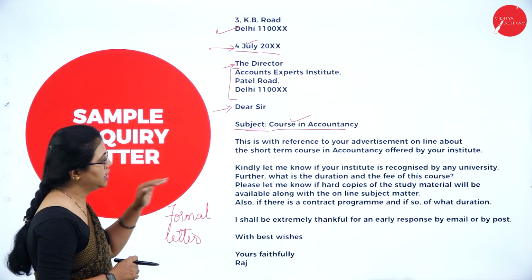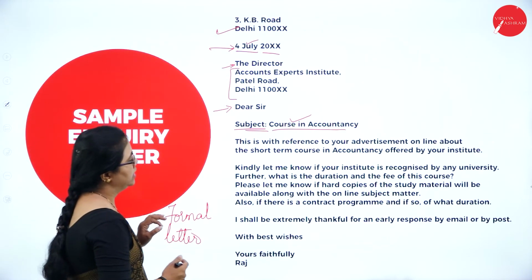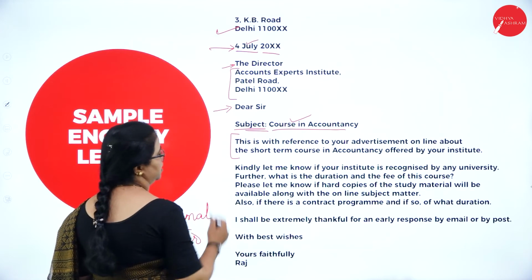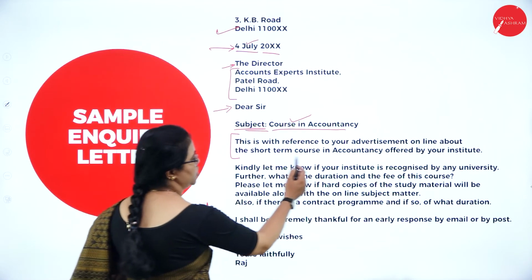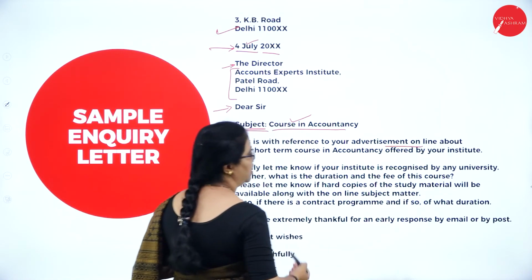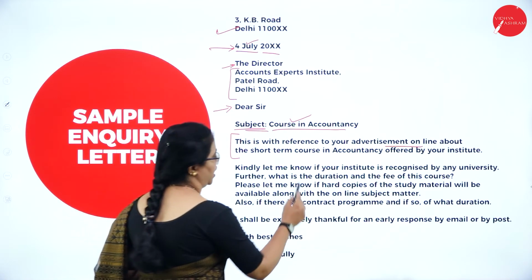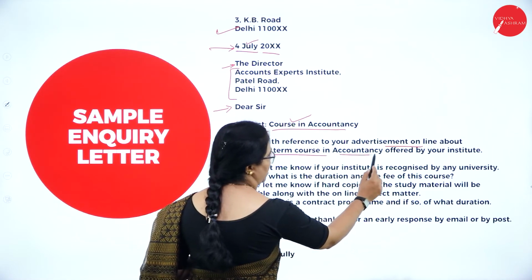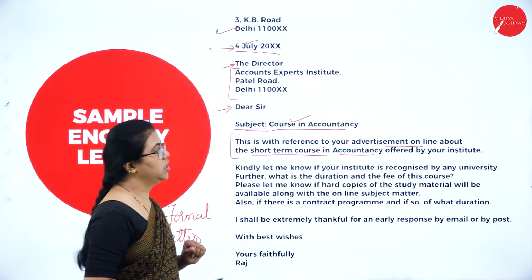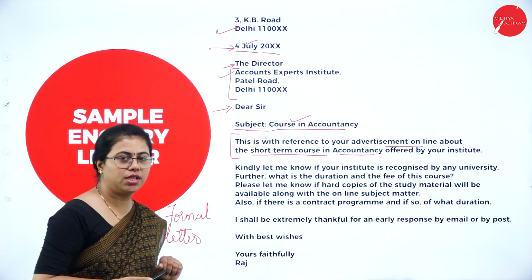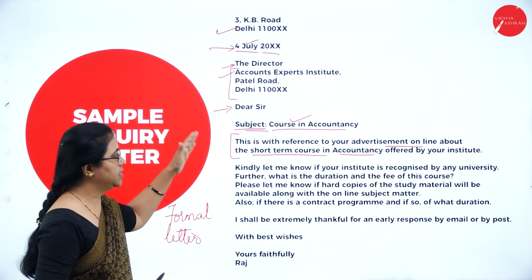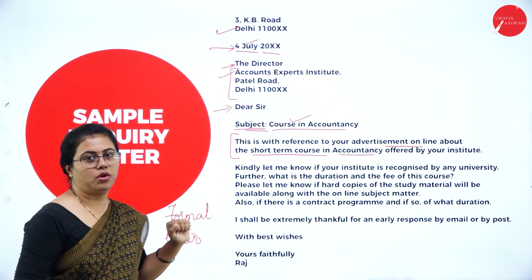So what is the letter all about? This person is citing the interest of this receiver in an advertisement. With reference to your advertisement online about the short-term course in accountancy, this is a short-term course in accountancy offered by your institute. So this institute is offering a short-term course online, and he is writing in order to inquire about that.